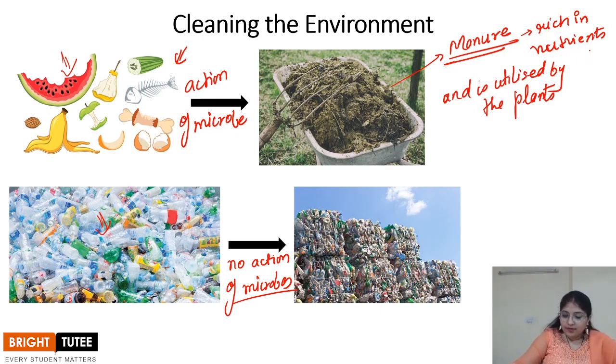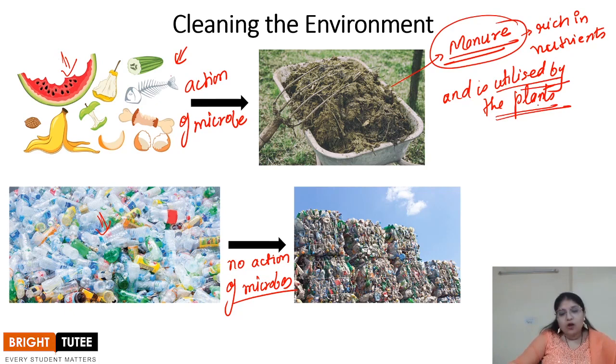So in this way we see how the microbes act upon this organic waste, decompose it, and convert it into manure. That is, they release whatever nutrients were inside the body of the plant or the animal back into the soil, which is utilized by the plant, right?